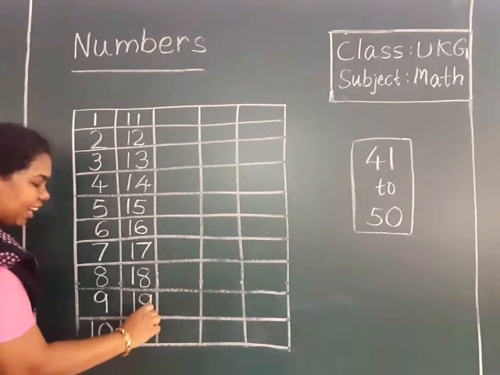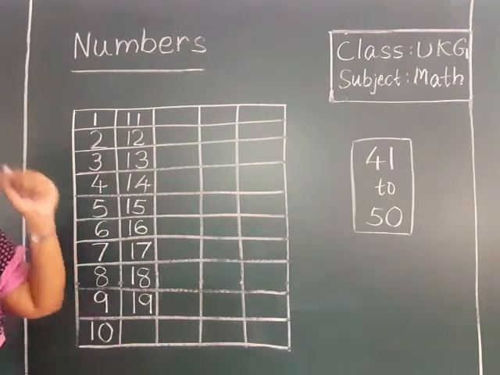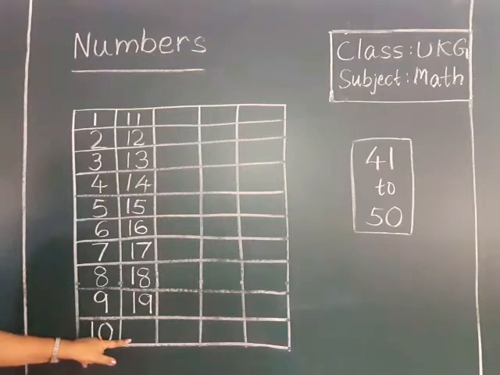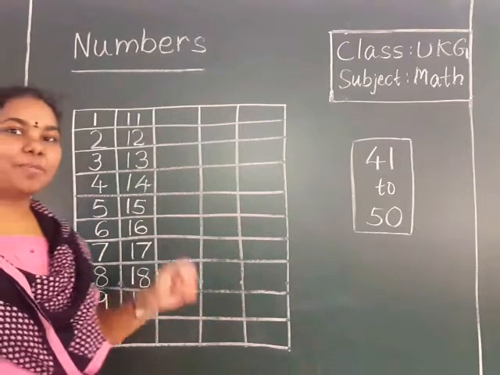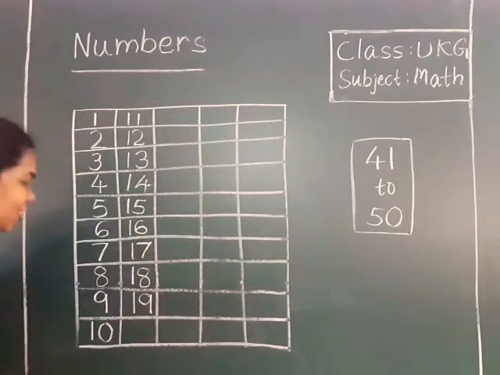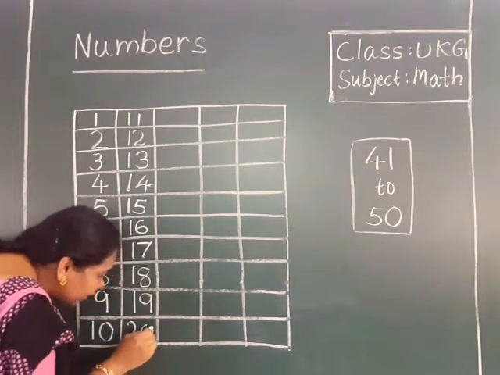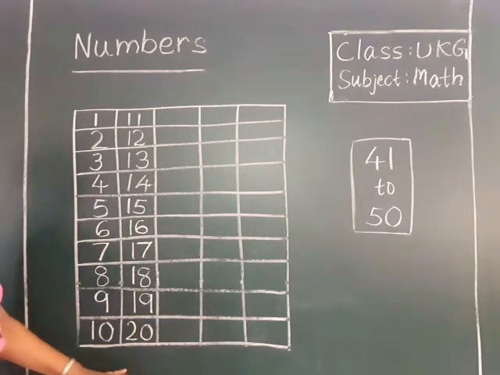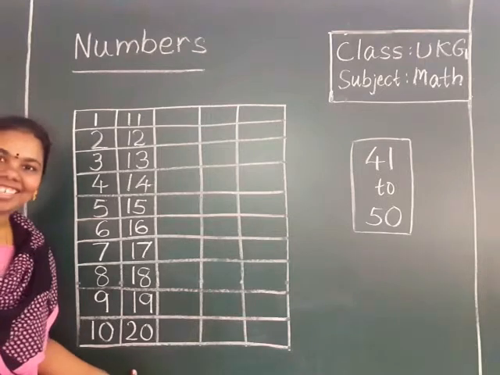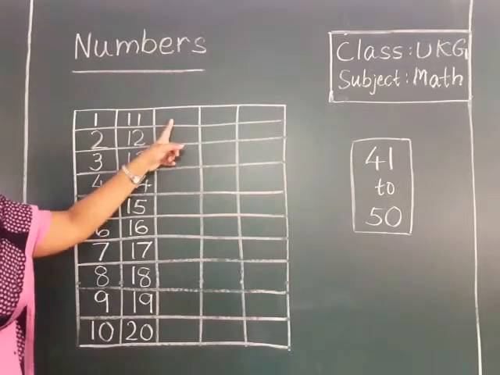1, 9, 19. Yes. After 19, which number will come? 20. How to write 20? First write 2 and then 0. It is 20. You are practicing, no? You all remember these numbers, right? Very good. Now, after 20, which number will come, children?